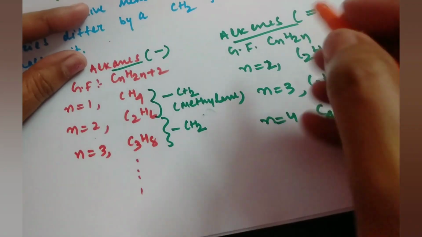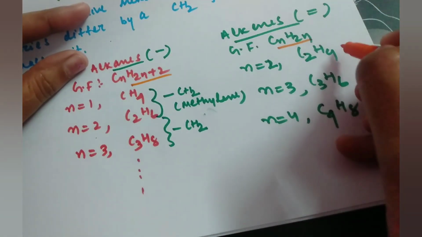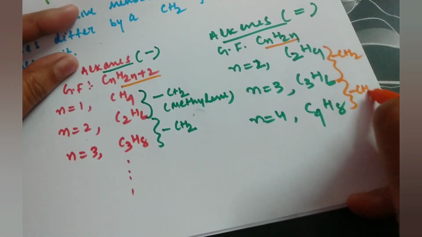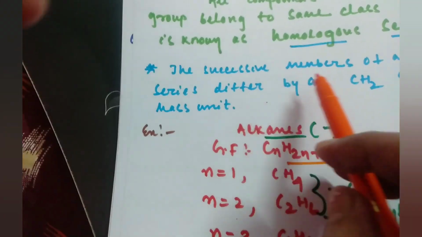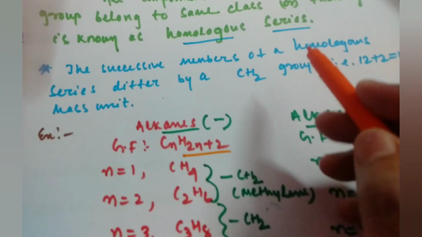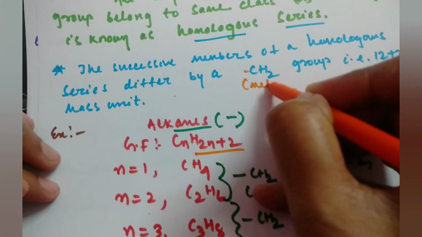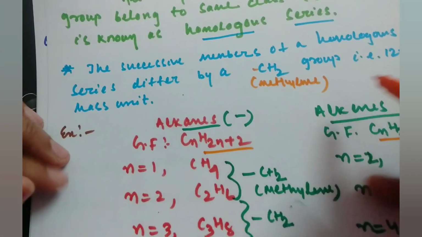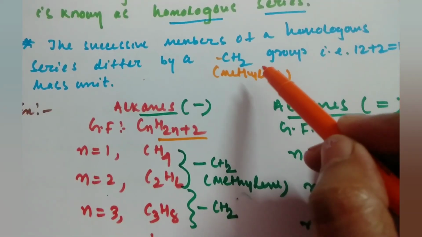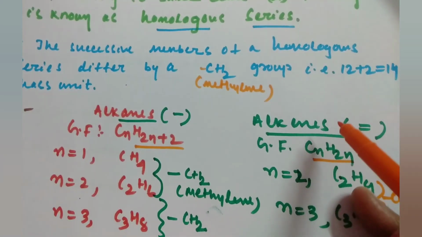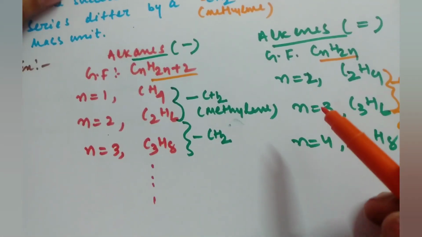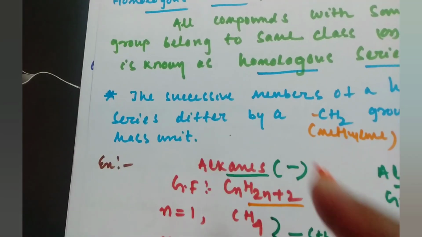Now see, in each adjacent member again there is a difference of a CH2 group. Here also there is a difference of a CH2 group. That means the successive members of a homologous series differ by a CH2 group. This group is known as the methylene group. Or you can say that carbon has atomic mass 12 and 2 hydrogens add 2, so the adjacent members differ by 14 mass units.